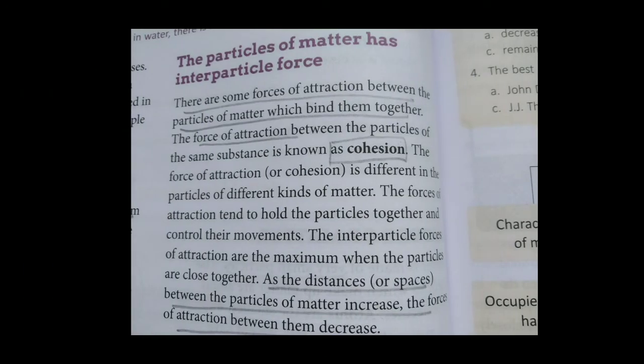Then second, if there is an attraction between the particles, that is known as interparticle force. If space, then interparticle space. If force, then interparticle force. Okay, so one more word is there: the force of attraction.